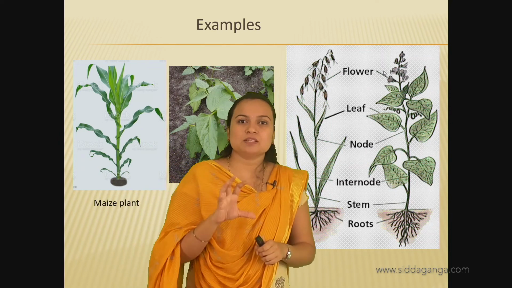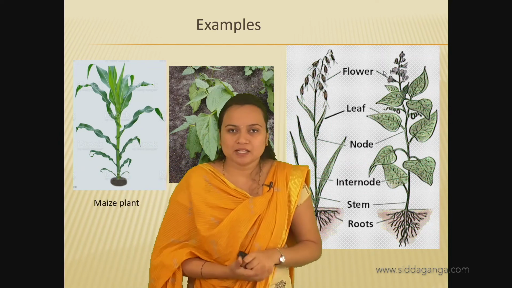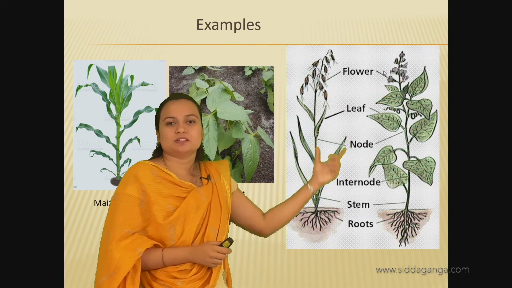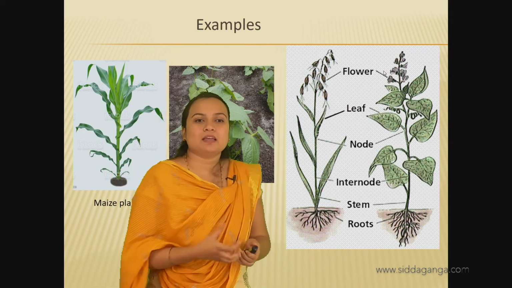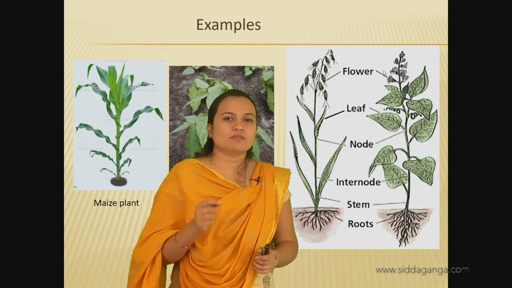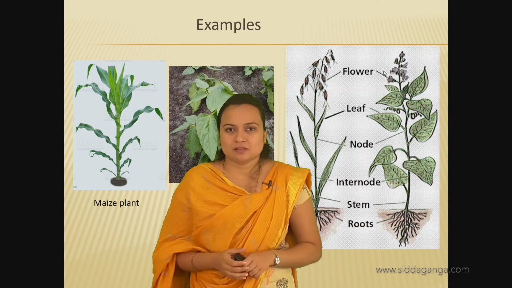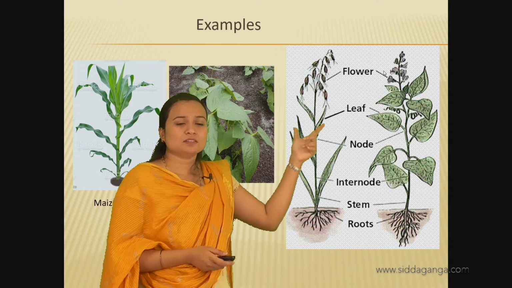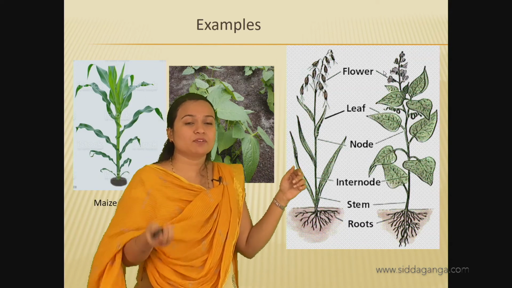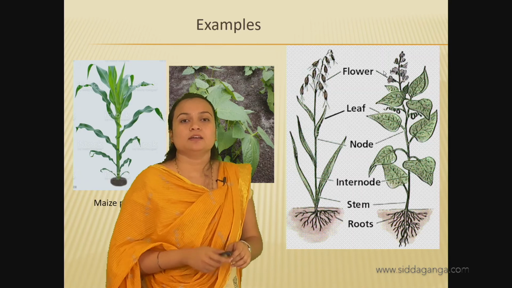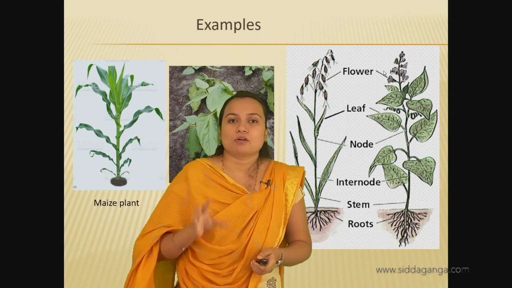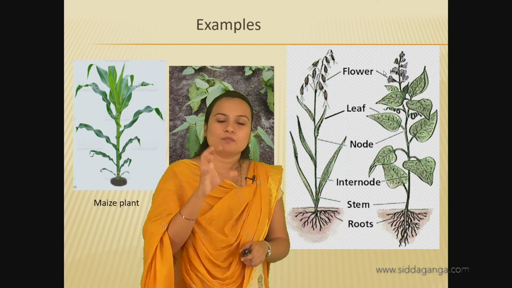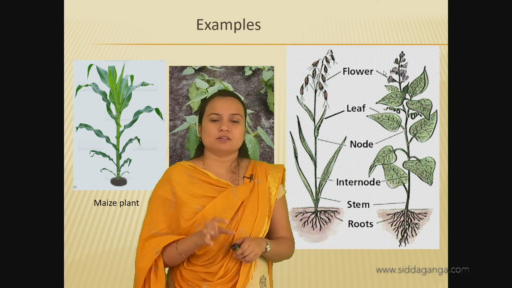Here trimerous means the flower with 3 petals. Okay, they will be present in the monocot. For example, paddy, maize. If you notice the flowers, they will have 3 petals, the trimerous flowers will be present. Okay, and from the flowers, seed will be formed, right, and these seeds are monocotyledon, monocots. That is because the seed is monocotyledon, single cotyledon is present.